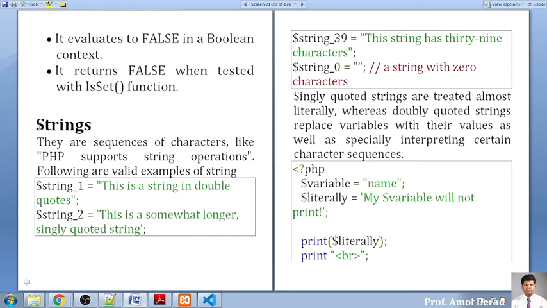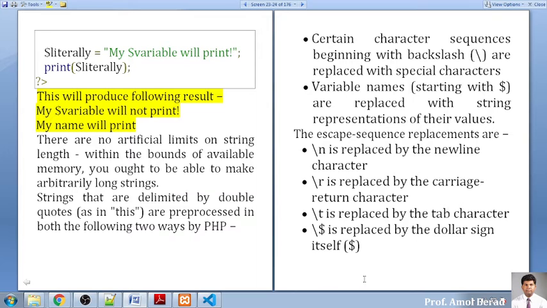Now as far as string is concerned, you can write a string in double quotes, which I have told you, and you can write a string in single quotes also, like this. Both are acceptable. Okay, so these are the basic things that you have to understand whenever you are working with data types. So these are the simple data types, and we'll move further.